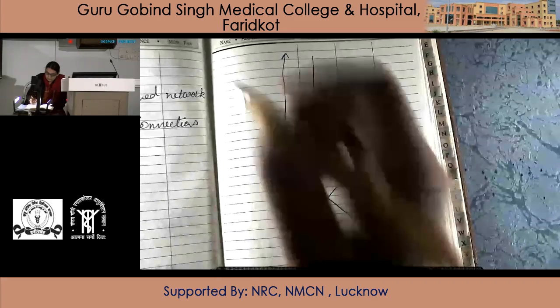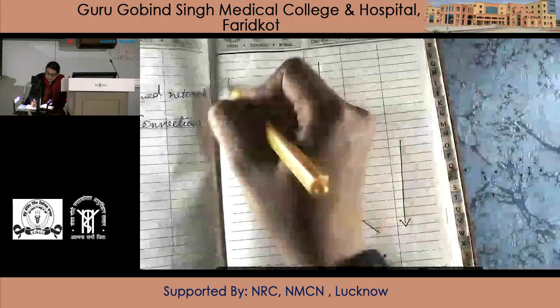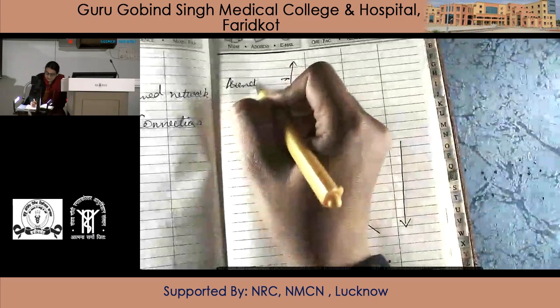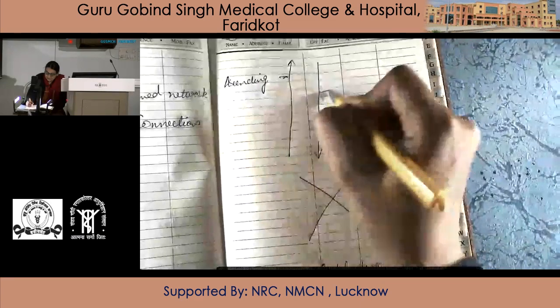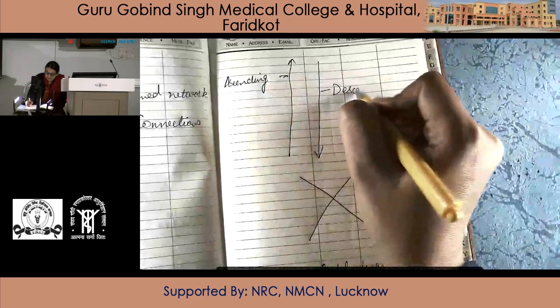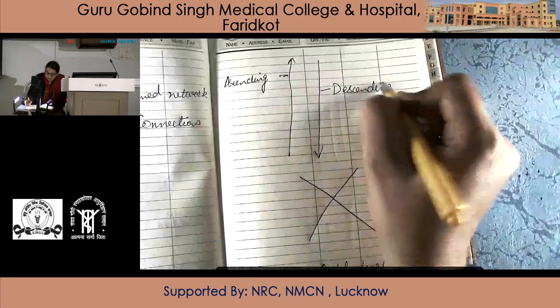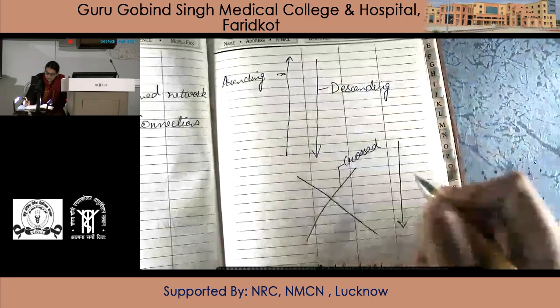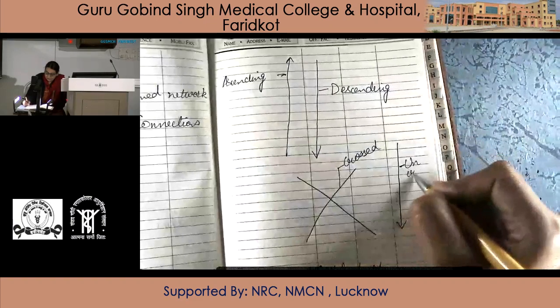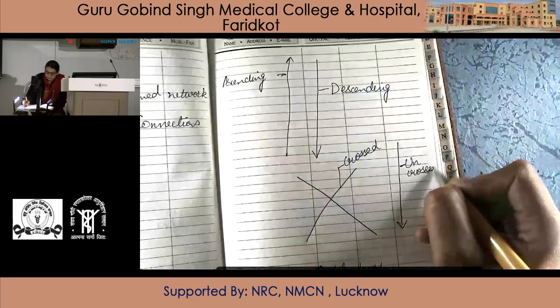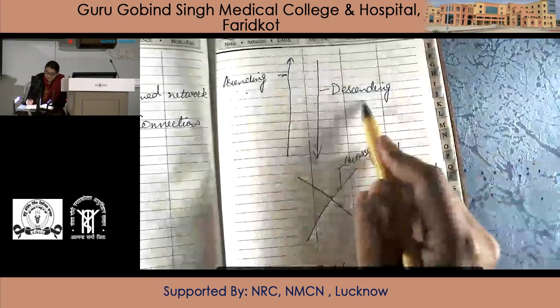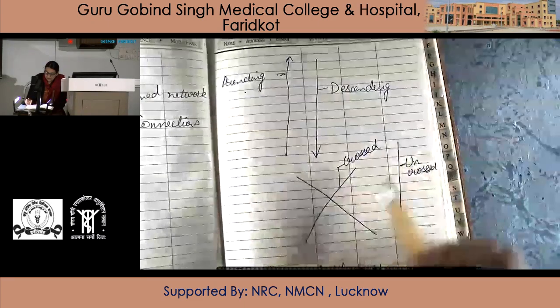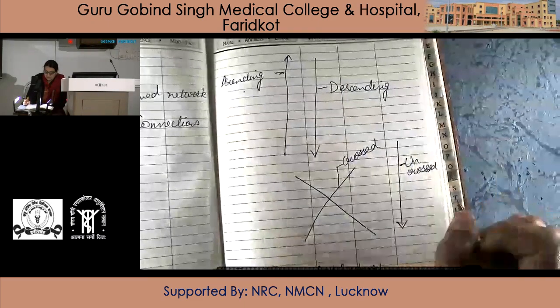So the connections are ascending connections, descending connections, crossed connections and uncrossed connections.